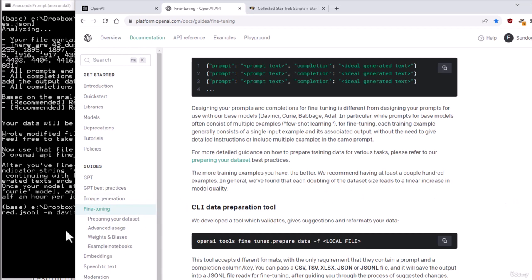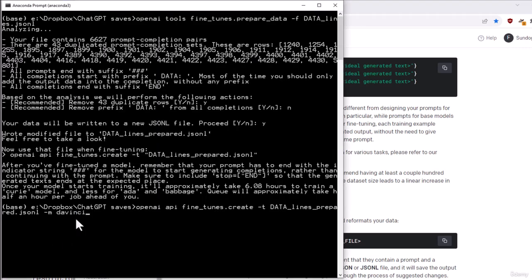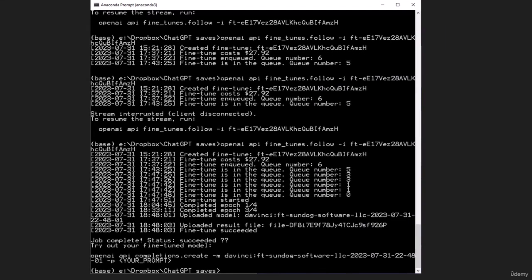Now keep in mind this costs real money. So you will be charged by the token on this fine-tuning, and it will also take some time. It estimates about 4 hours to complete this. A lot of that time's just spent waiting in line to get into the queue, and that's okay. Now, I'm not going to make you sit here and wait 4 hours for it to complete, but here's a screenshot of what happened when it completed for me.